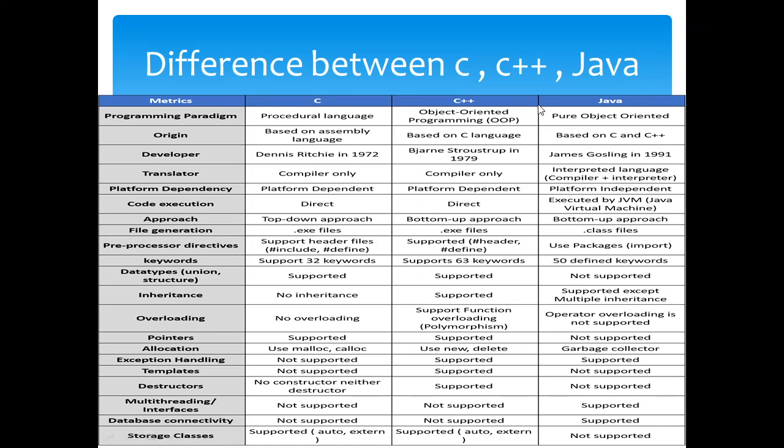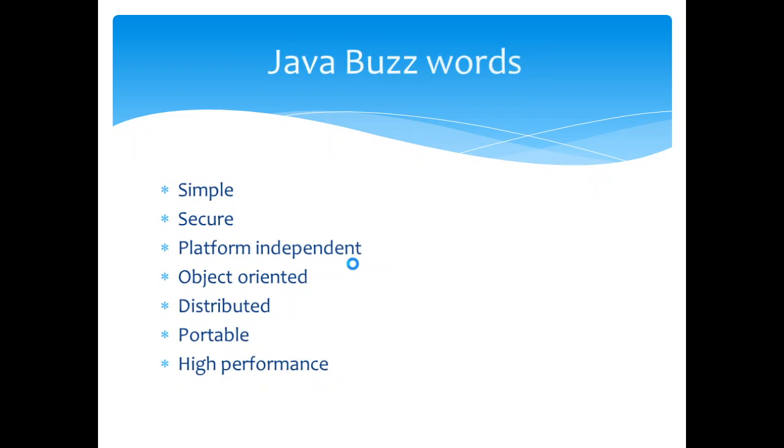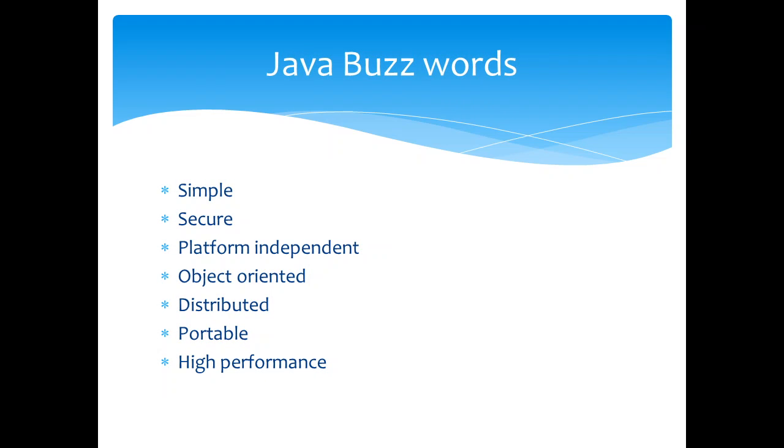When we go with preprocessor directives, C has #include and #define. But in Java, we use packages. We import the packages over here, and we write the code. And C supports 32 keywords, but C++ supports 63 and so on.